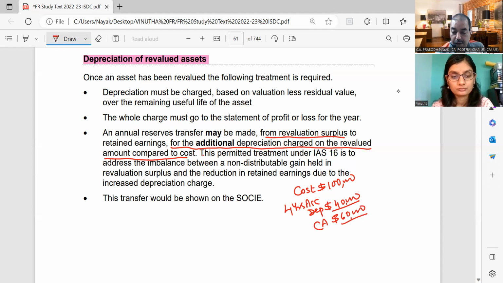We revalued the asset to 1,08,000. So now this is the new value of the asset. Life of the asset, we divided this by 10 years. Life of the asset was 10 years. So each year 10,000 was charged as depreciation. For 4 years, I have charged 40,000 as depreciation.